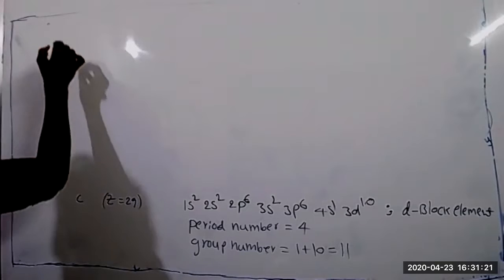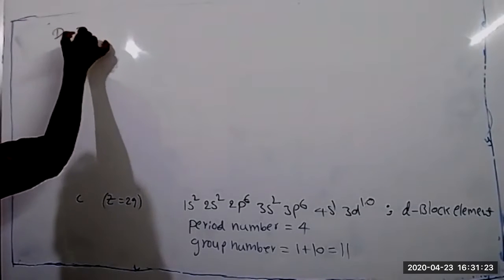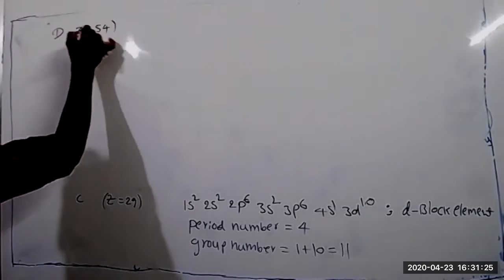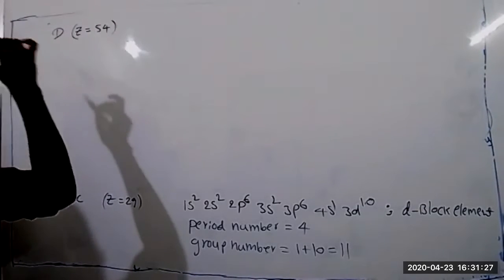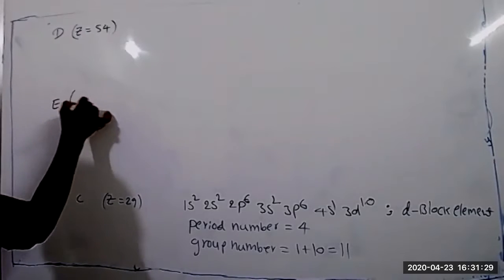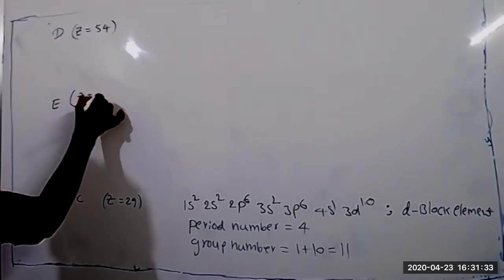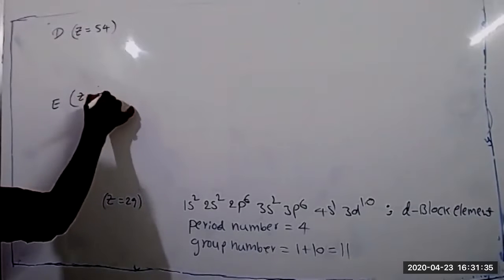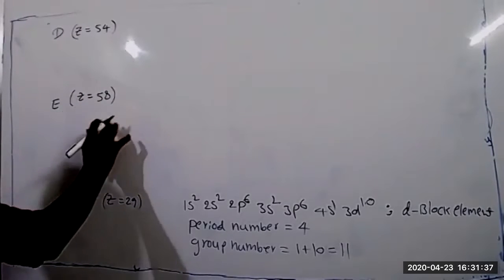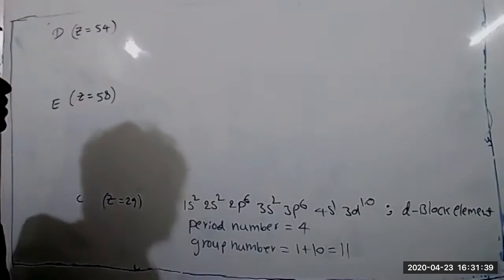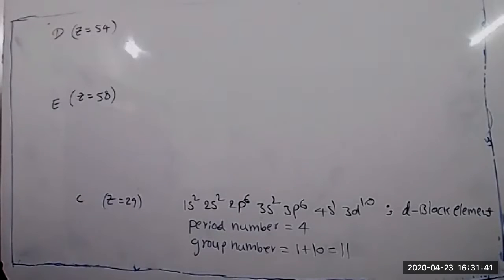The atomic number is 54. E atomic number is 58. Who will tell the electronic configuration for Z equal to 54?